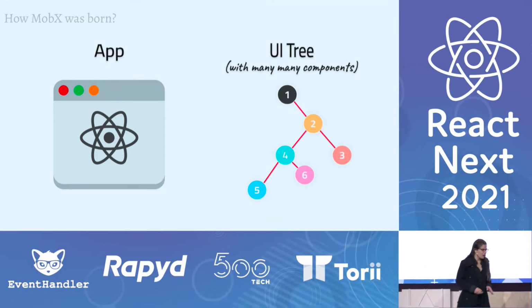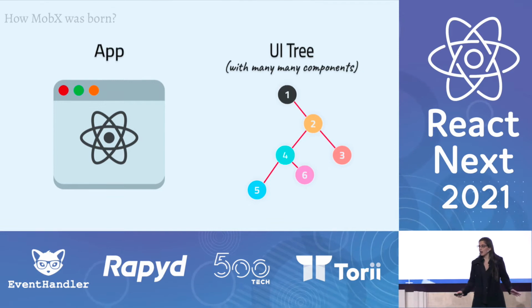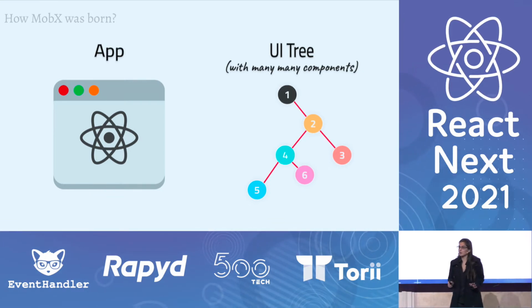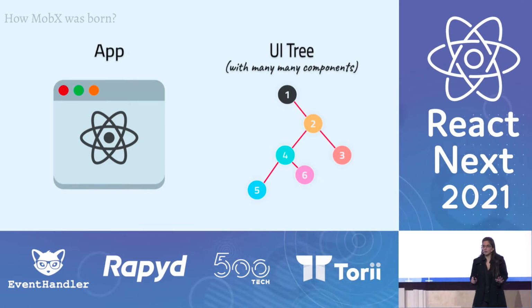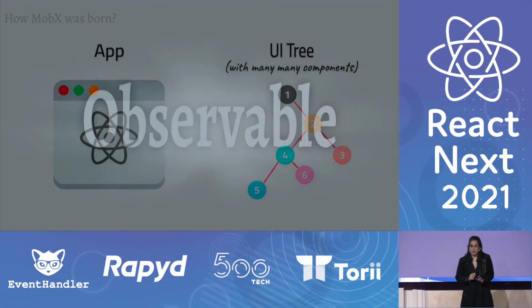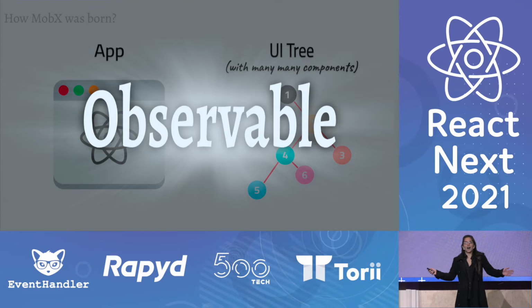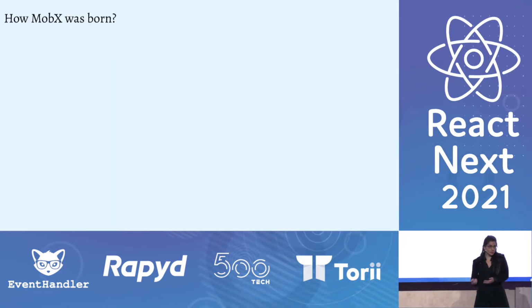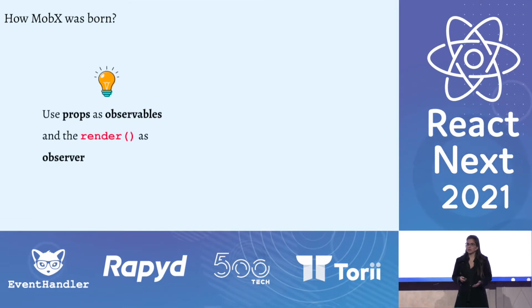And they searched and searched for a long time until one day, one of their developers decided to leverage a concept from the reactive programming world. The observable. He suggested to use the props as an observable and the render function as an observer.